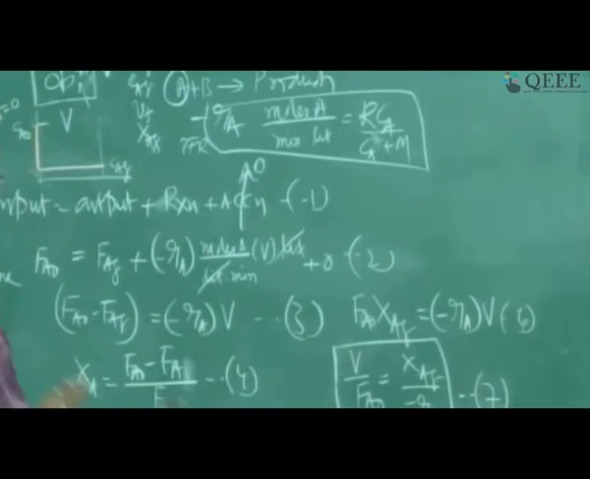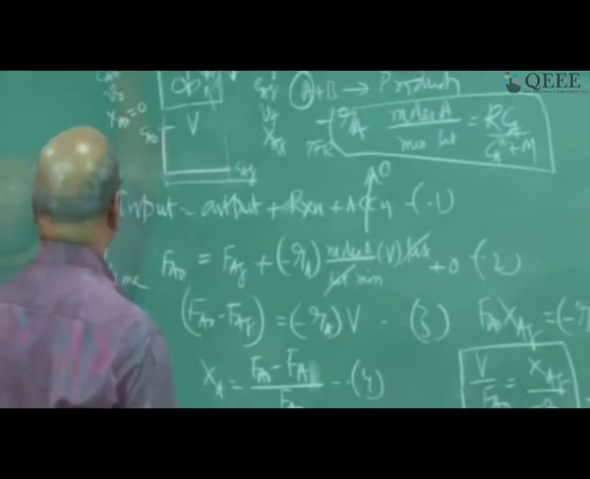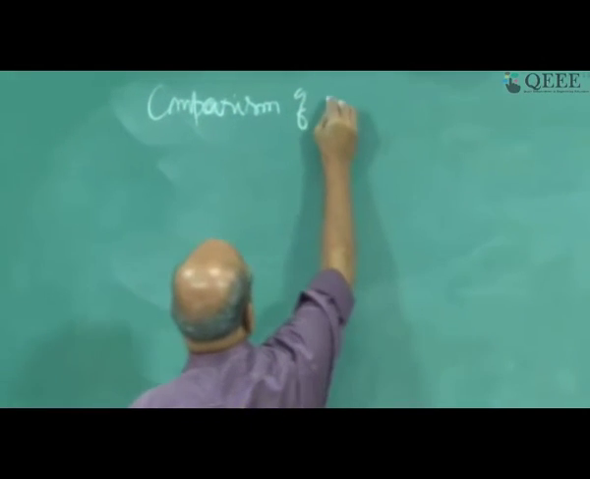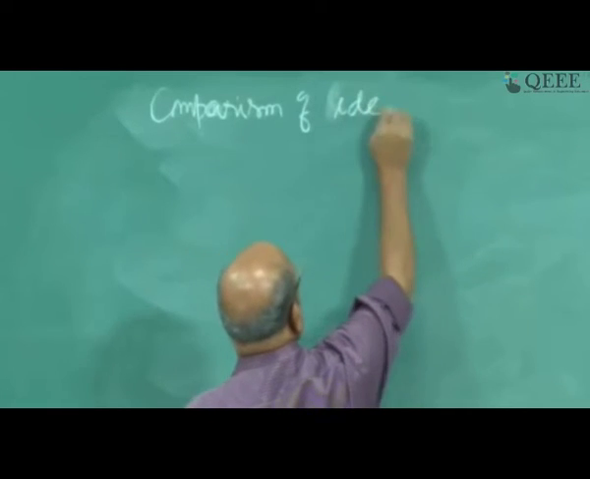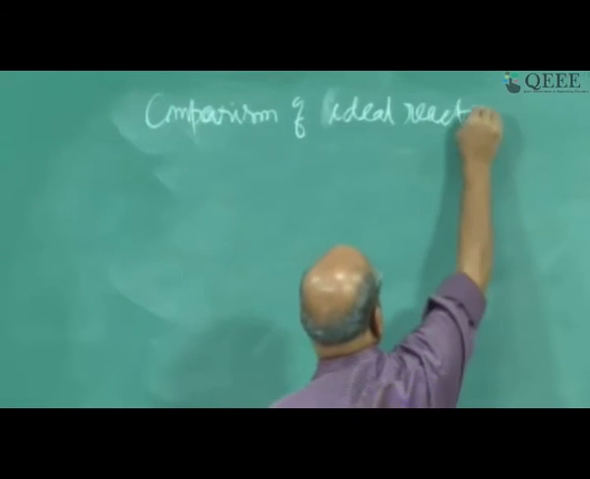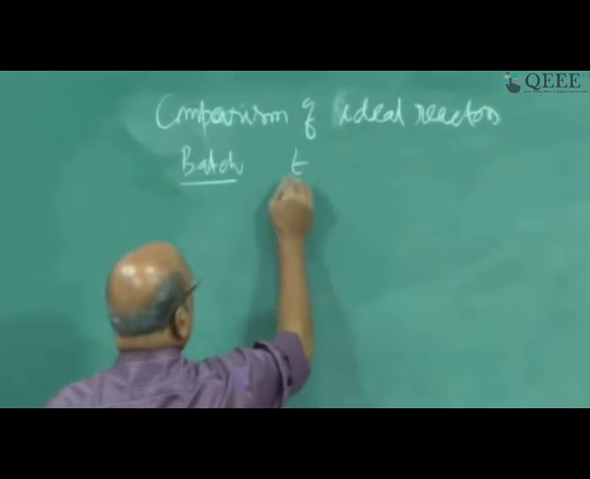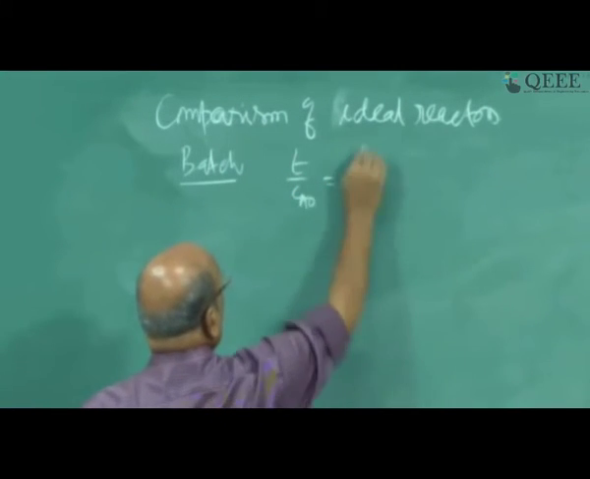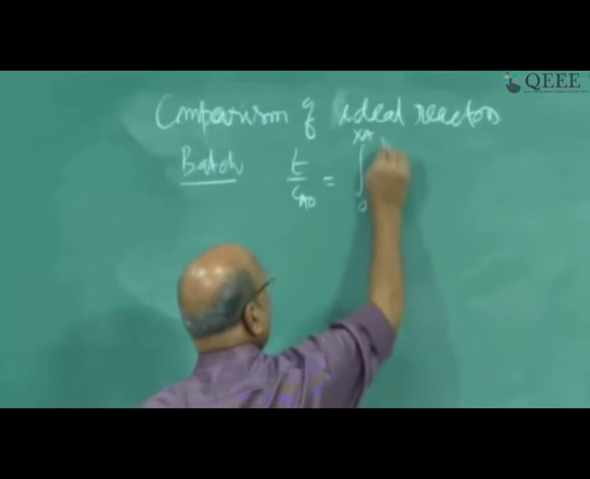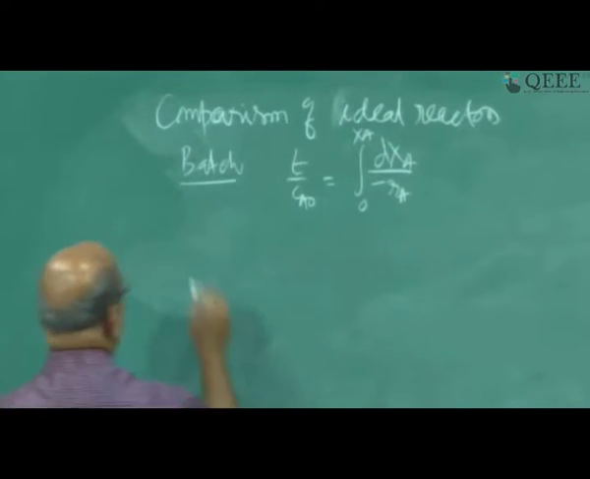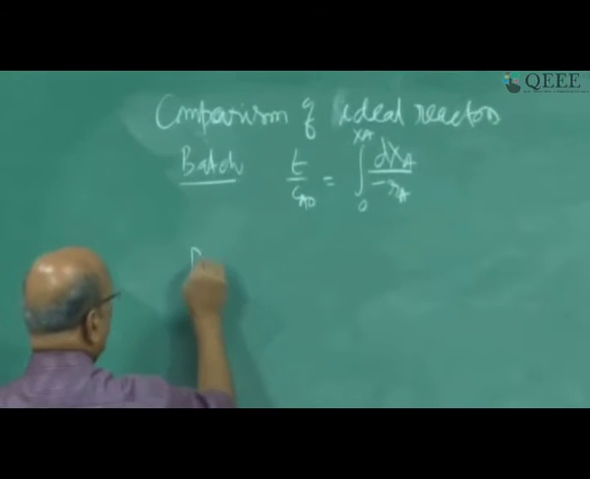So now we have 3 reactors. Let us summarize those 3 reactors, right? Comparison of ideal reactors. I would like to write all 3. For batch, it is t by Ca naught equal to the integral from 0 to XA of dXA by minus RA. And for PFR, this is continuous.